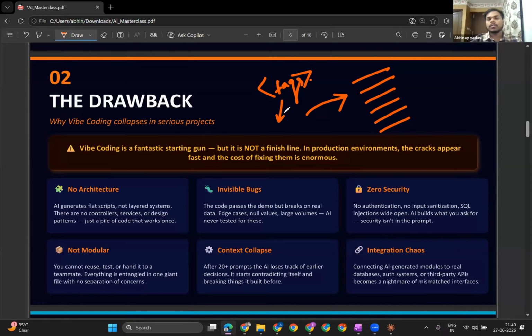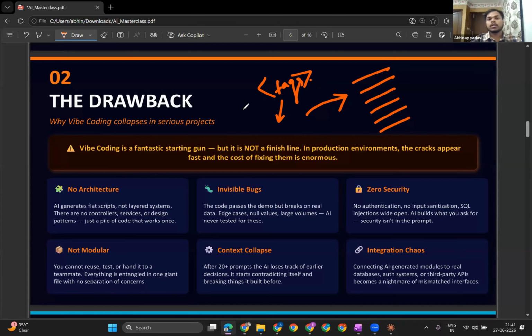And it leads to vulnerabilities in your system or in your application, whatever you are making. So anyone can actually get into your application. Anyone can actually, you can say, hack. Moreover, hack is not a good word, but we can say anyone can actually go right into your database through these kinds of hacks. So vibe coding is not a good thing. Vibe coding actually collapses if you're building some sort of serious project.